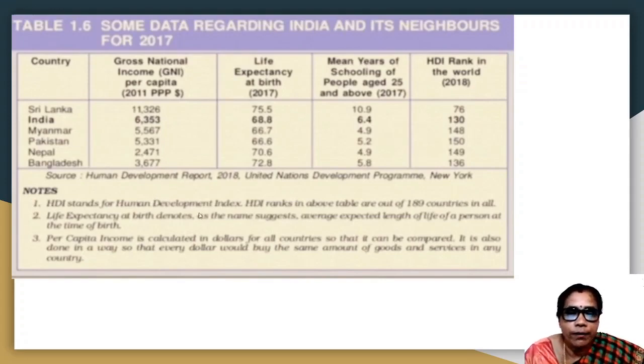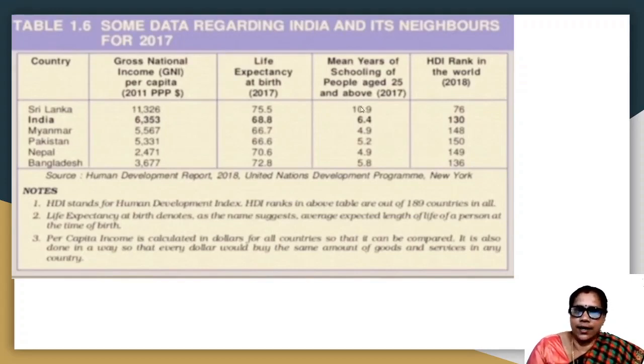What do you mean by mean years of schooling? That means for how many years people are attending school, that is, at the primary level, secondary level or higher secondary level. How many years they have been enrolled as students in school, that is gross enrollment ratio or number of years. So that is also different.